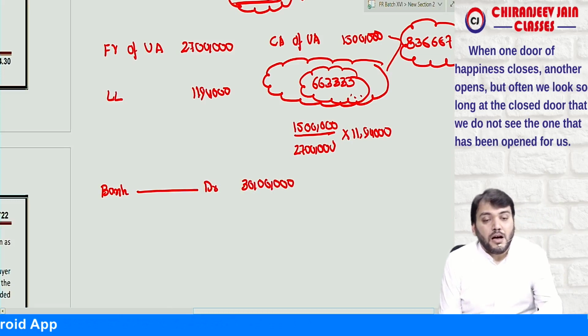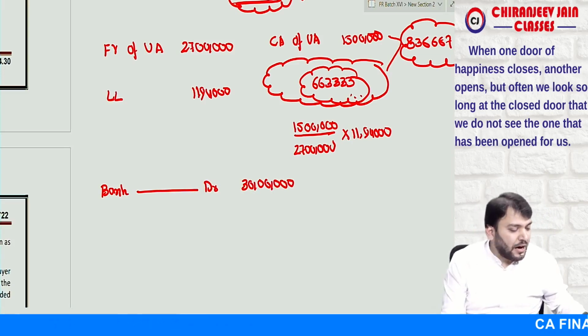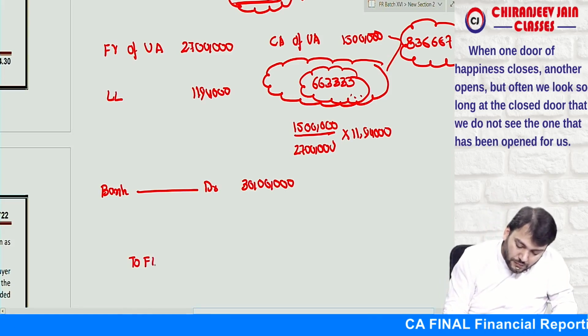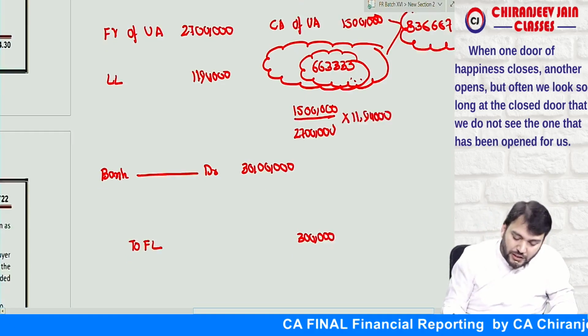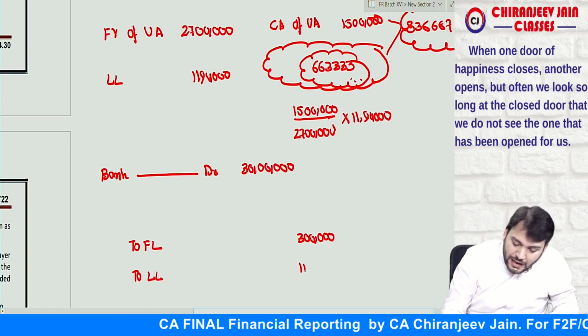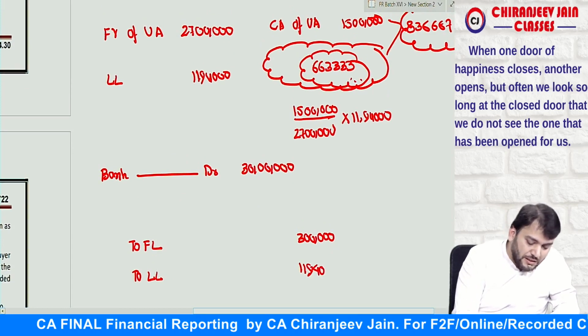30 lakh. Out of which, can I say 3 lakh is financial liability. Financial liability is 3 lakh. Yes sir. How much lease liability? That is 11 lakh.